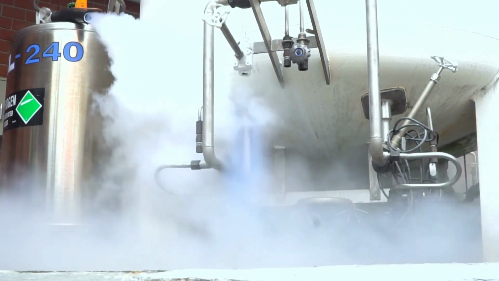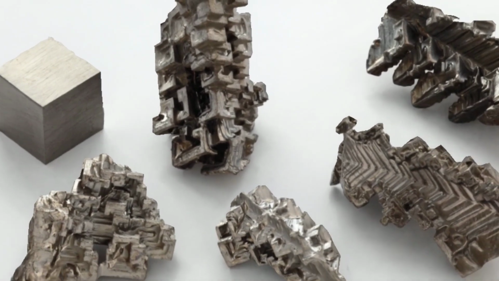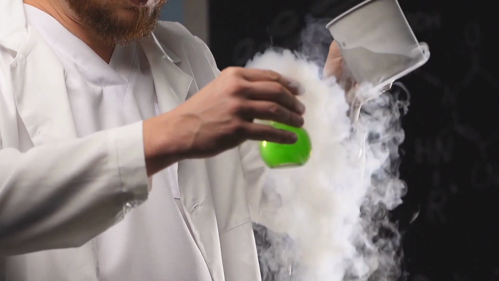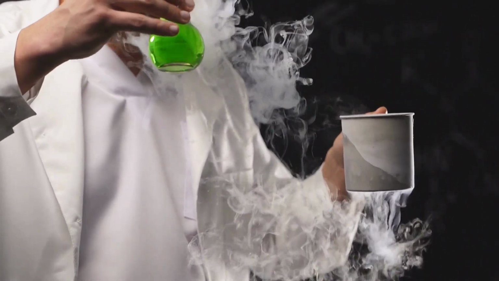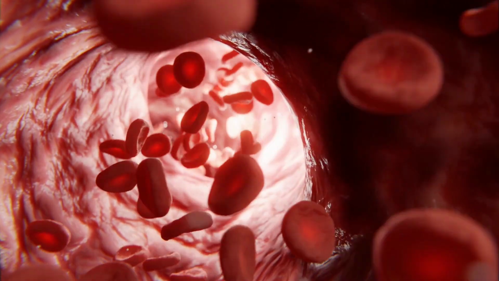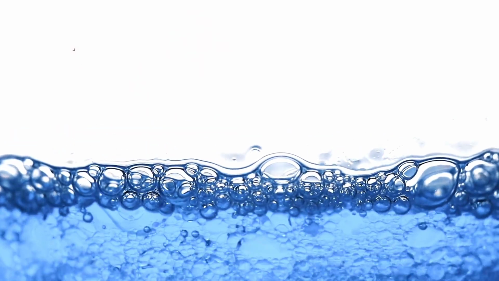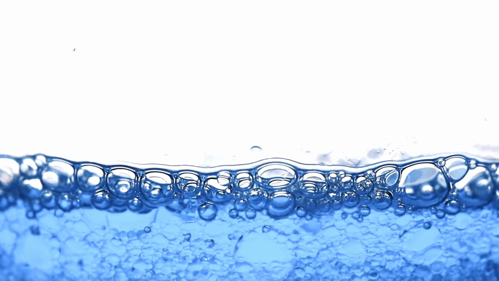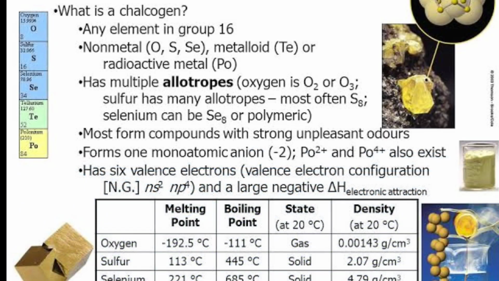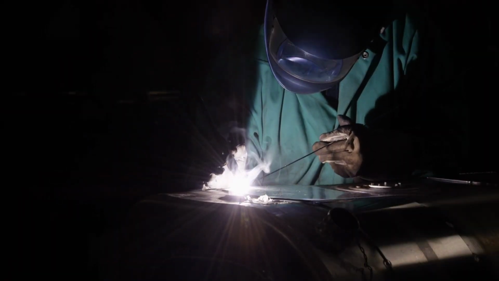In group 15 or 5A, the pnictogens or nitrogen group is a significant element family with nitrogen as its well-known member. The nitrogen group contains 5 valence electrons and has diverse properties in between metals and non-metals. The most essential gas to living organisms, oxygen, belongs to group 16 or 6A. This group is also known as the chalcogens, having 6 valence electrons. Diverse properties are also observed, changing from non-metallic to metallic as you move down the column.